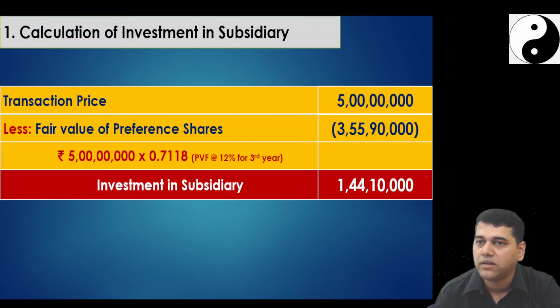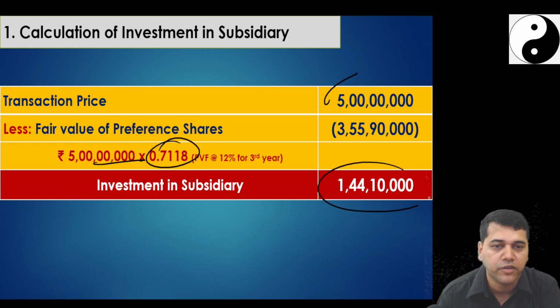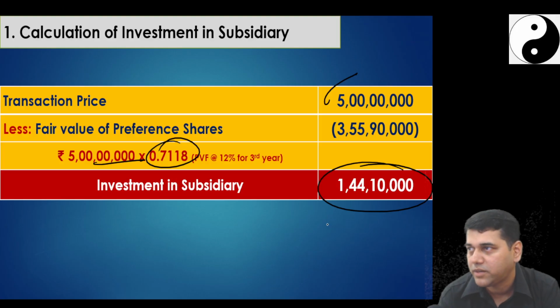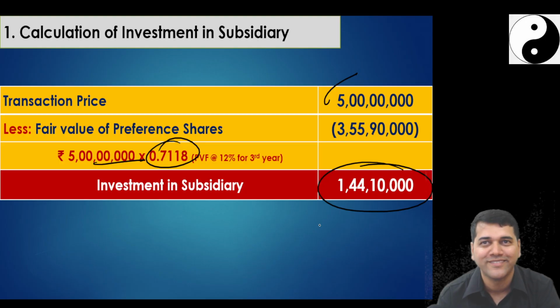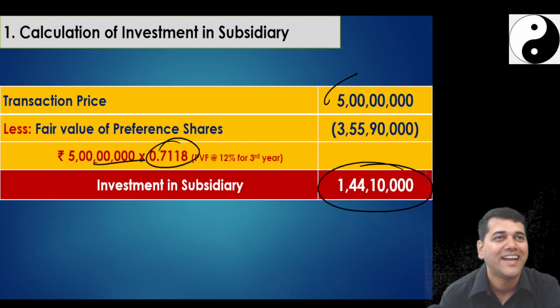Working note number 1, initial measurement. My transaction price is 5 crore. The present value of 5 crore with this factor is 3.55. So this balance is the investment in subsidiary. Okay. Comfortable? I can proceed further. No doubts, no? Okay.